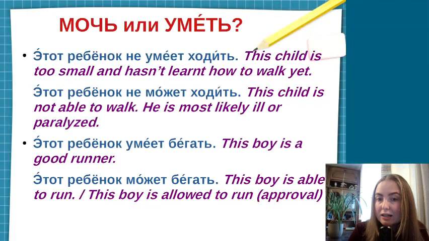So we can guess that this child is at the age of 10, 11 months, maybe close to the age of 1 year old. Этот ребенок не умеет ходить. And the second sentence, этот ребенок не может ходить, will be translated as this child is not able to walk as he is most likely ill or paralyzed.